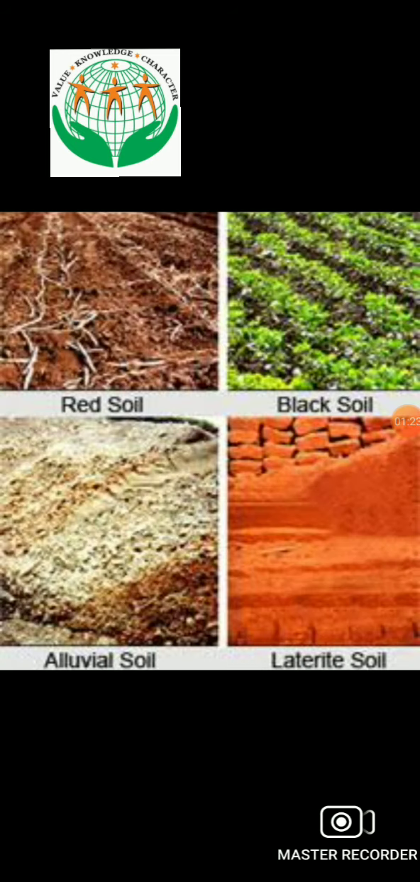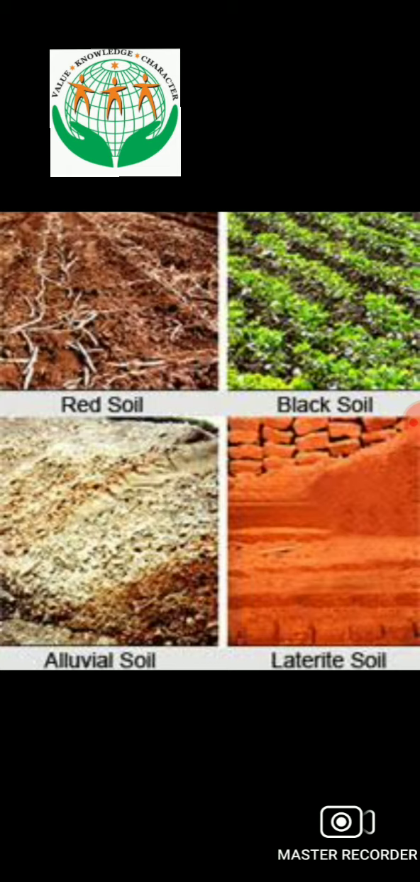I will tell you in brief, firstly, about the alluvial soil. It is found in the plains and deltas of the major rivers. This soil is formed due to the deposition of sediments by the river. The black soil is formed due to the weathering of volcanic rocks. Therefore, it is also called black lava soil.